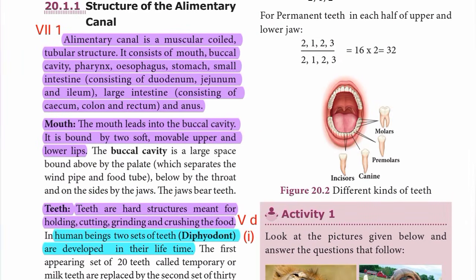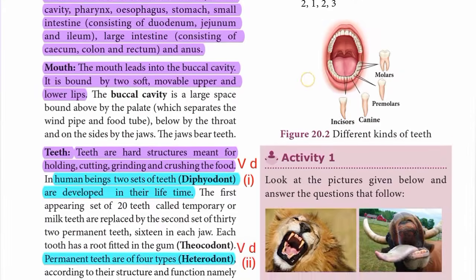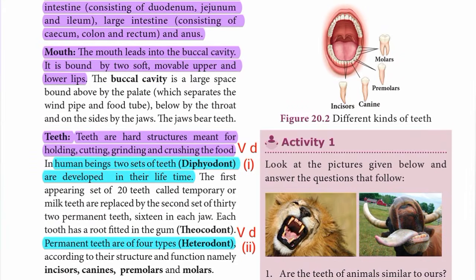Alimentary canal is a muscular coiled tubular structure. It consists of mouth, buccal cavity, pharynx, esophagus, stomach, small intestine, large intestine and anus. Okay, இதை எழுதிட்டு ஃபஸ்ட்டு மவுத்தில் just 2 points எழுதினா போதும். Mouth leads into buccal cavity. It is bound by 2 soft movable upper and lower lips. Next, teeth. Teeth are hard structures meant for holding, cutting, grinding and crushing of food. That is enough.